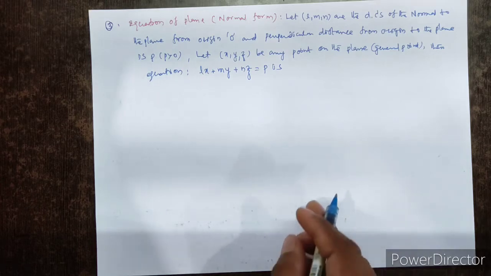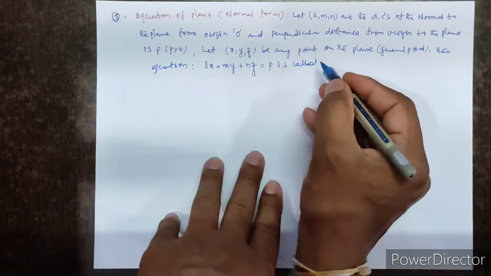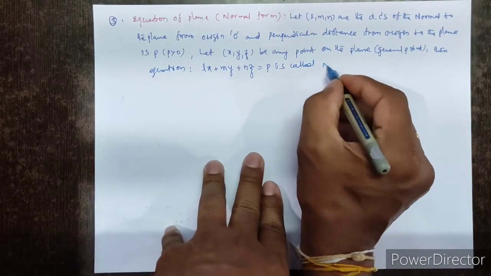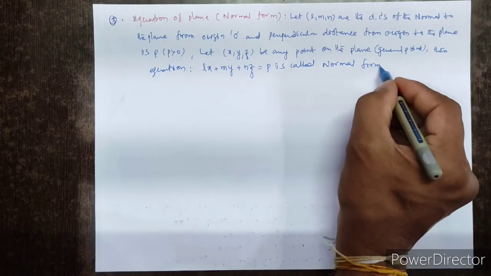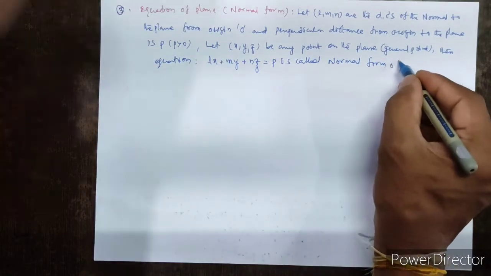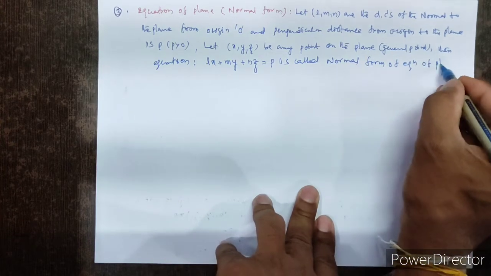P is called the normal form of equation of plane.